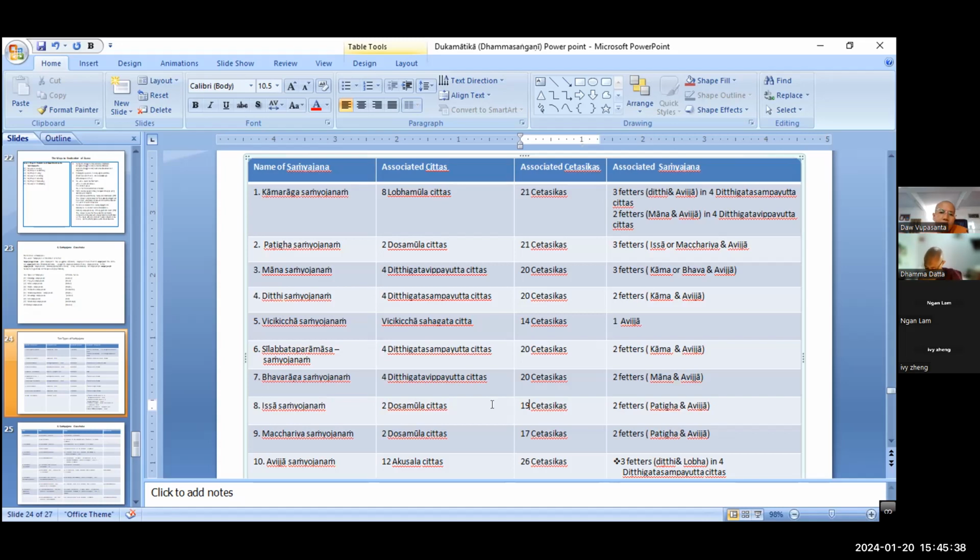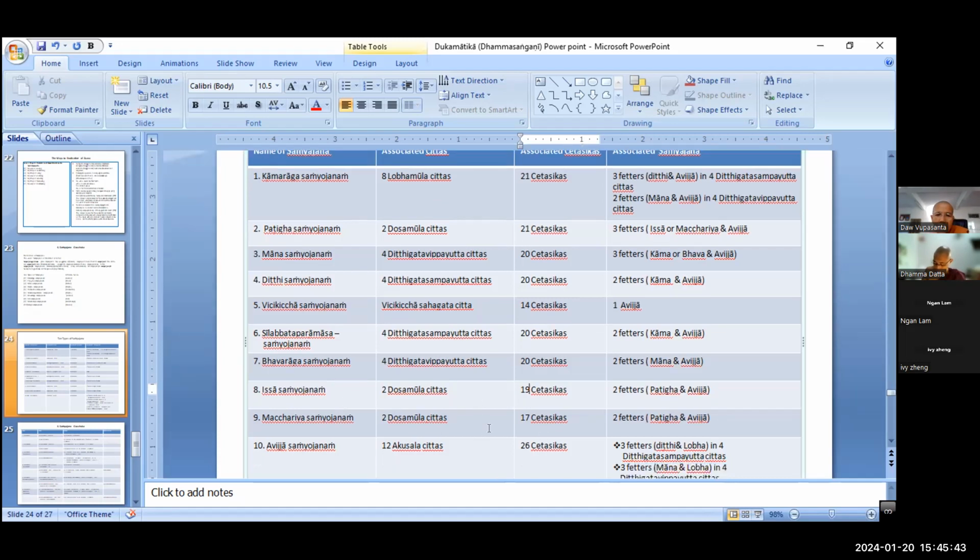19. Right, very good. So how about the Macchariya Samyojana? The same 19, right? We have to add the Thinamiddha, 19 also, right? So Macchariya Samyojana, I already told you the five kinds of Macchariya, right? Avasa Macchariya, meanness of the dwelling place. Labha Macchariya, meanness of the four requisites, and then Kula Macchariya, Vanna Macchariya, Dhamma Macchariya, right?